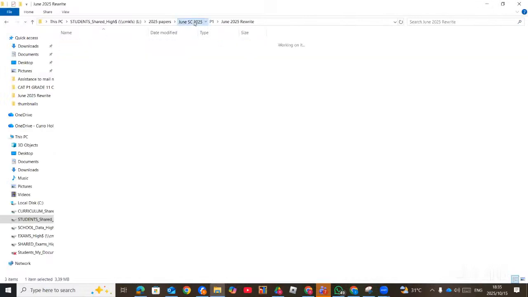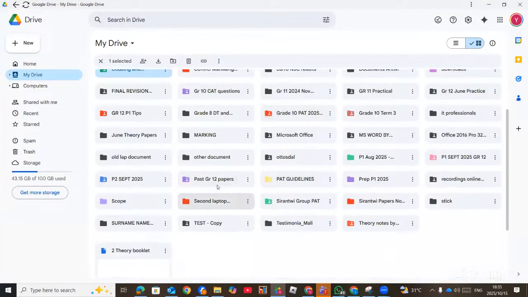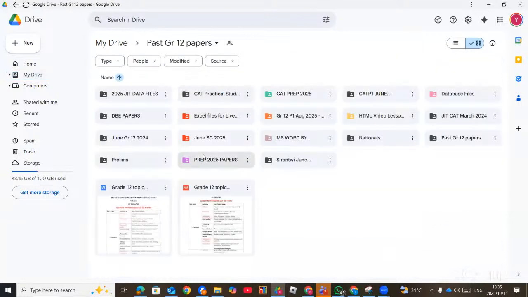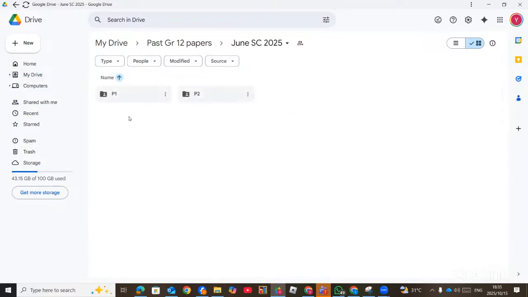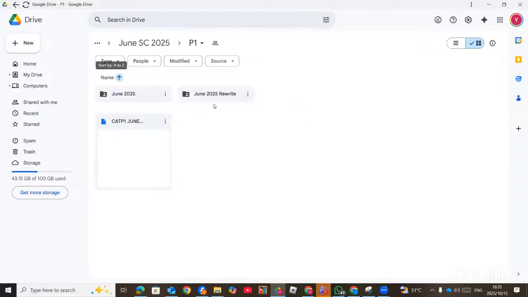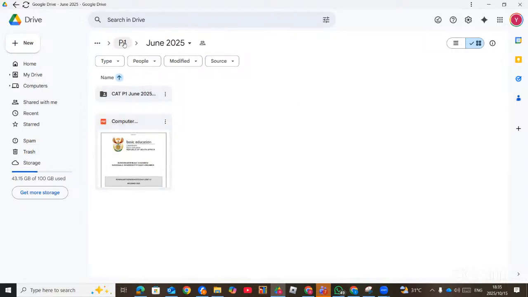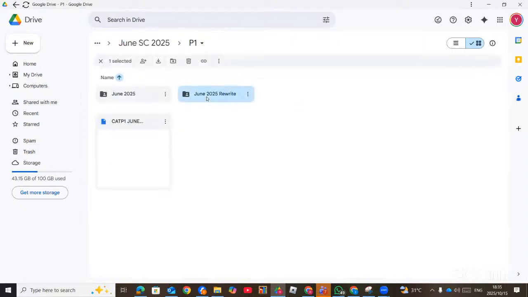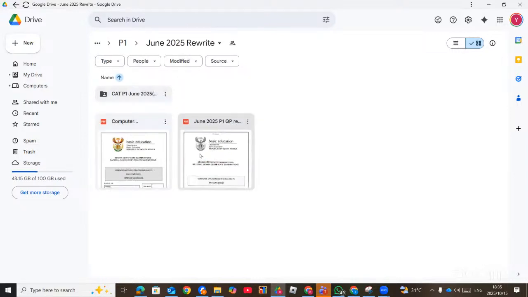Now, when you open the June 2025 from the drive, it says June SC 2025. And now when you open, you will see paper 1 and paper 2. Then from paper 1, you will find the actual June 2025 paper, which is this one. And then the rewrite is also this one. So today we are going to focus on the rewrite. Good.